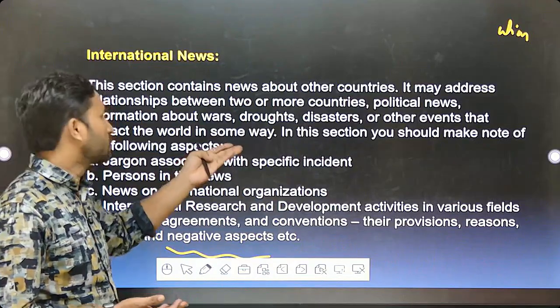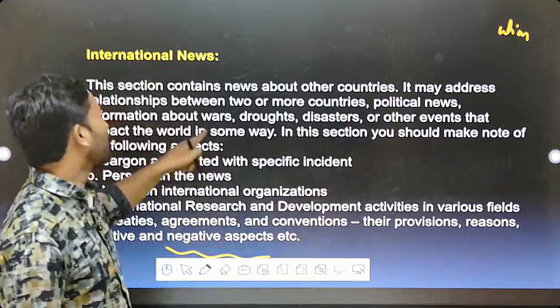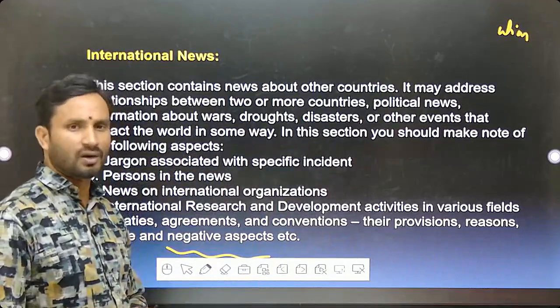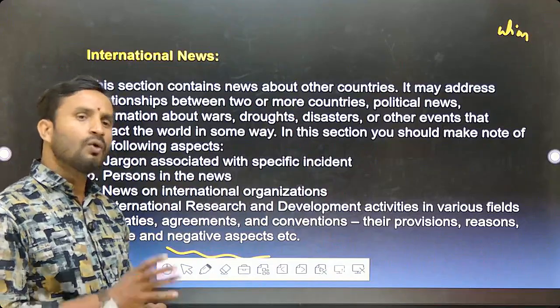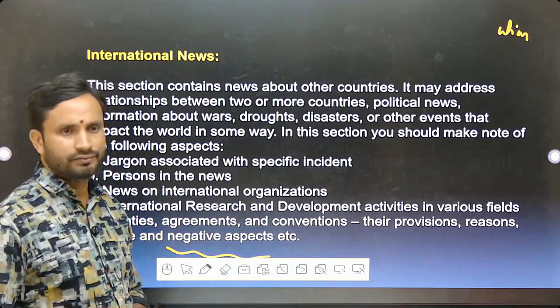They relate to wars, droughts, disasters, or other events that impact the world in some way. What is the impact on India also because of this war? Crude oil imports, how they are actually going to be affected. So with regard to India also.